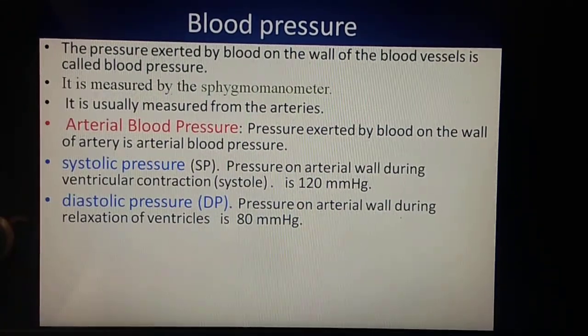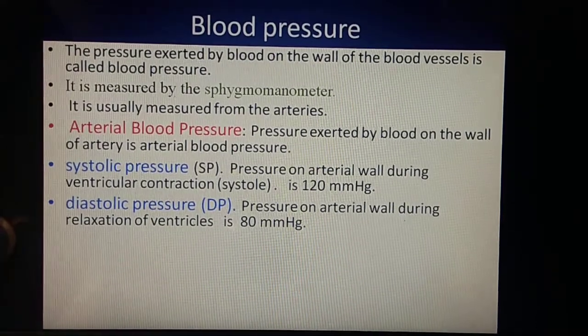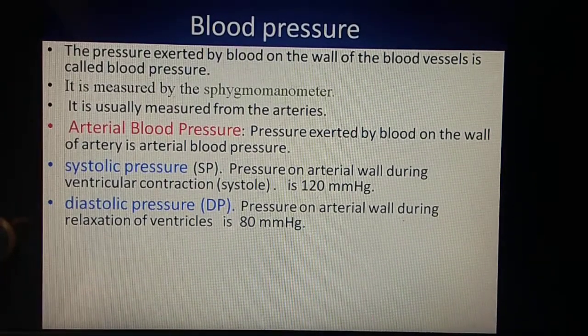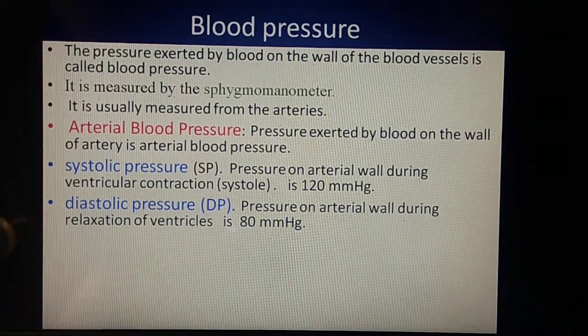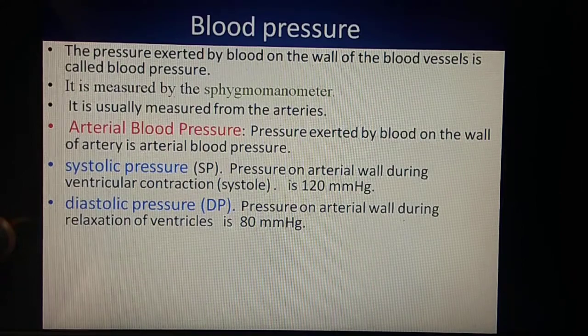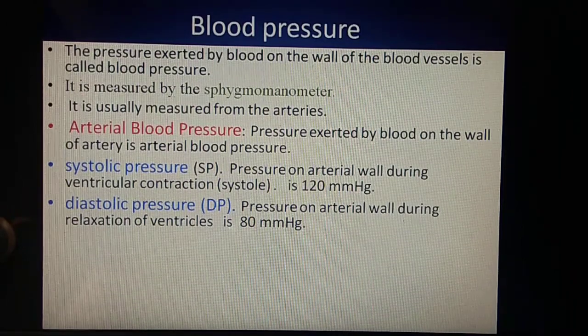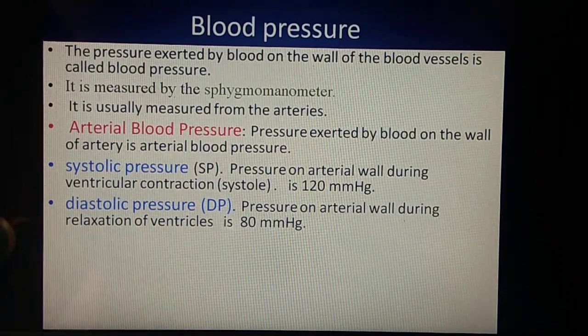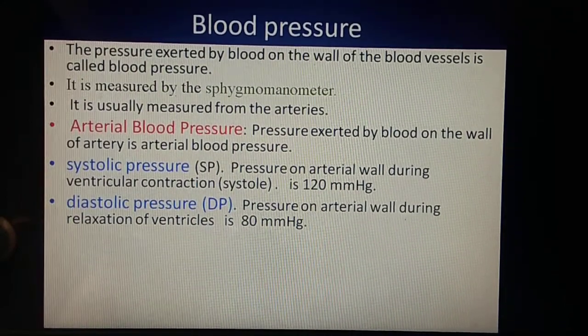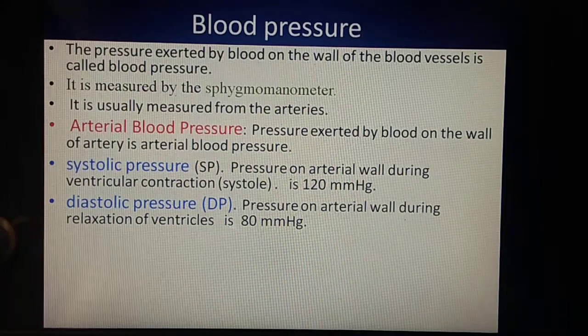Blood pressure is of two different types: systolic blood pressure and diastolic blood pressure. Systolic blood pressure is the pressure exerted by blood on the wall of arteries at the time of ventricular contraction, or ventricular systole, and is equal to 120 mmHg.